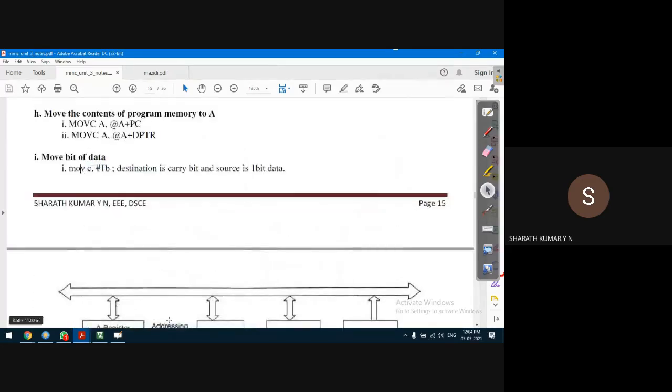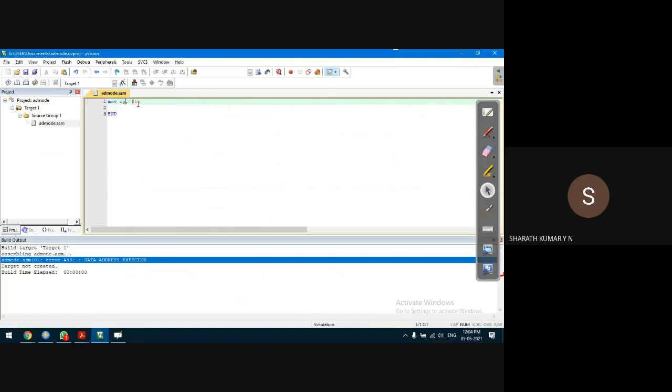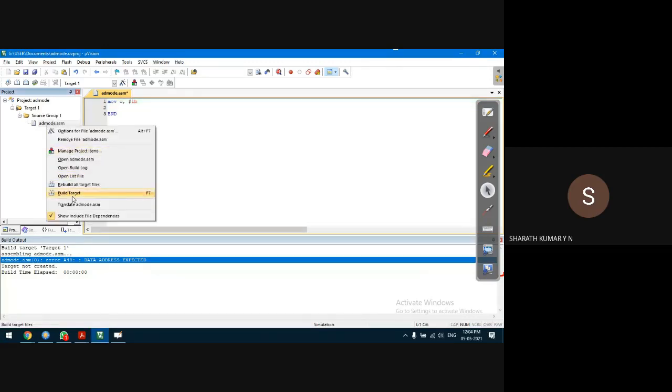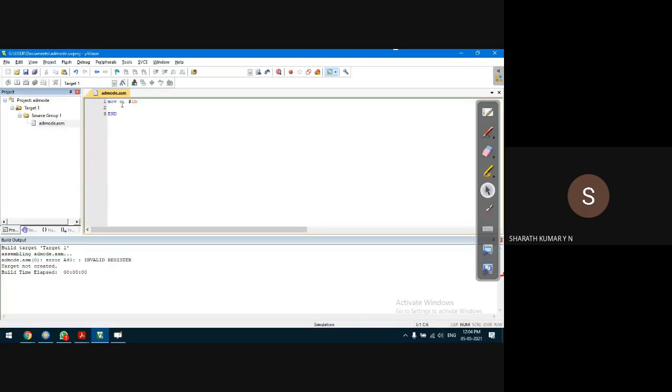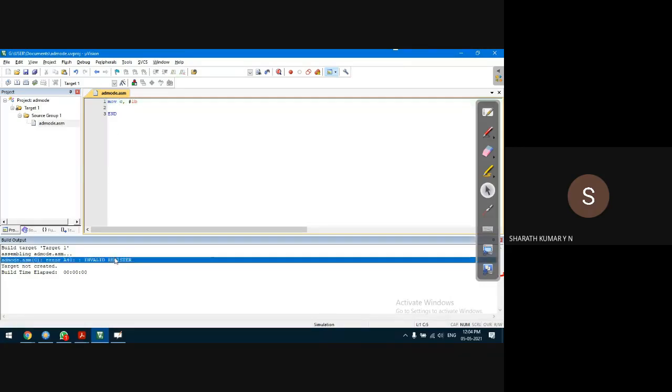Why is it showing error? MOV C, #1BH. Okay, it is having a problem with the name of the bit, invalid register, pointing at C.